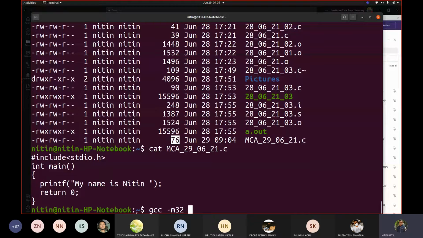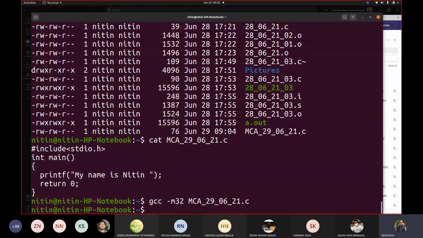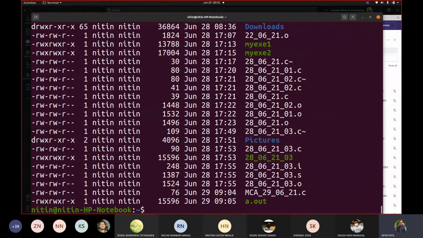I'm creating this executable in the 32-bit manner. That's why I write this -m32, because my machine is a 64-bit machine. If I create it as 64-bit, I will show you what exactly happens on that side as well. The size of the executable would be increasing at that point of time. So let us take this as -m32. I'm trying to compile my code. Okay, I got it. If I see now ls -ltr, 15596.